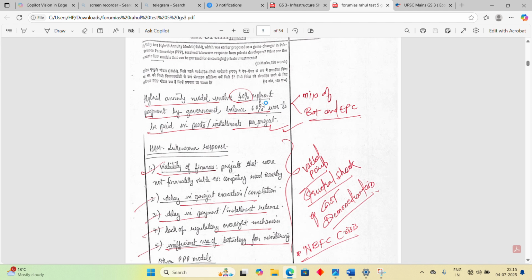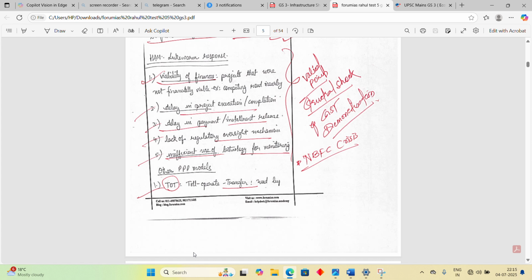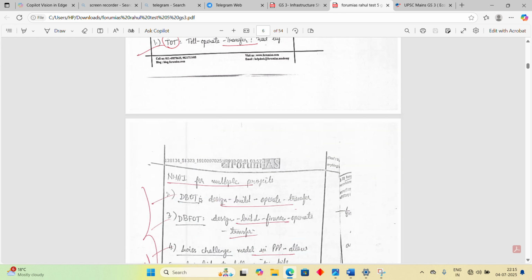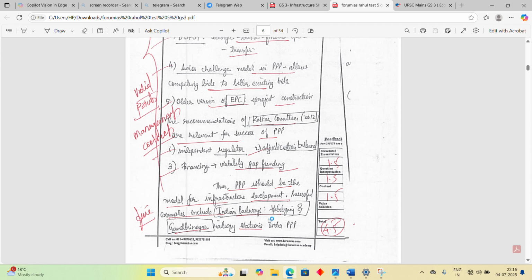Okay, this is the question, and you can see what he has written. You can clearly see the examiner has rounded his introduction with 40, 60, something like that. Okay, just look at this quickly. Okay, 40, 60, and he's written some points of lukewarm response, and then he's given some PPP models, of which TOT is given. The examiner has rounded it, because they are visible. These are the good points, right? This is written DBOT. Swiss challenge is written. EPC is written. He's given recommendations from the Kelkar committee. Okay. And then he has concluded with an example and he has also highlighted it. Okay. So this is his answer.